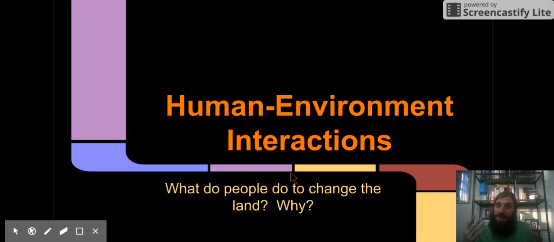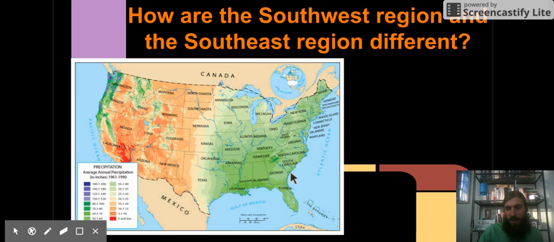Okay, we've talked about the environment when we talked about regions. Now we're going to add humans to the mix and talk about how they interact with each other. It's going to get interesting. And we're going to be able to answer these questions at the bottom. What do people do to change the land they live on? Why do they do it? Okay? Before we do that, we're going to review our regions real quick.